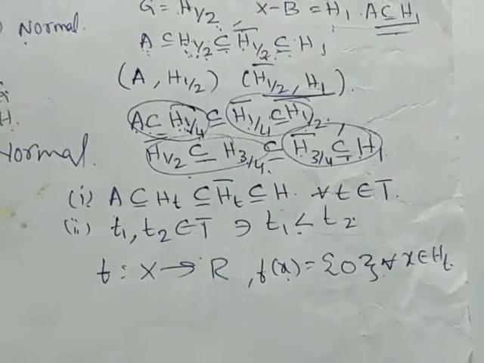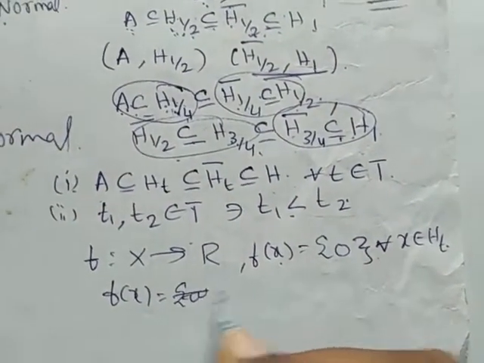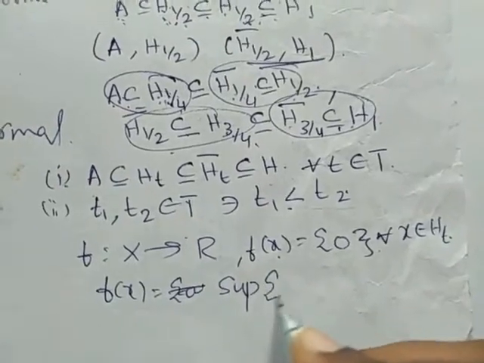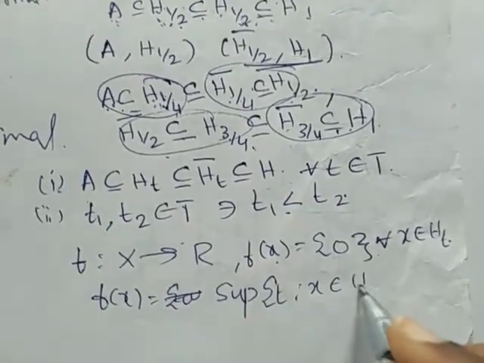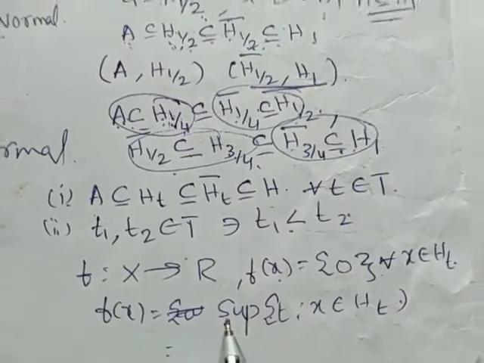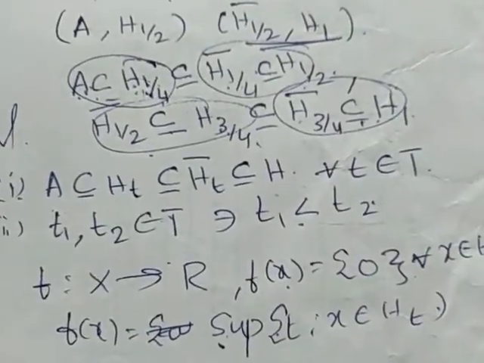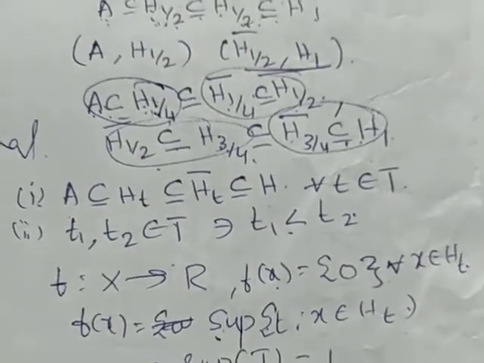Now the supremum of f of x, we are taking it as the supremum of T, where x belongs to HT. The supremum of T means the supremum of capital T. That is what we have proved already: the supremum of capital T is nothing but the supremum of T, which is 1. We already got this result.